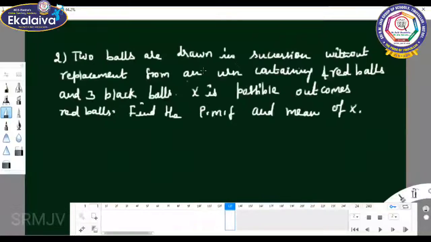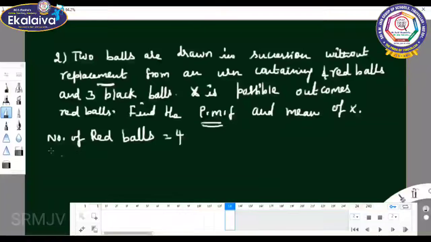See the second sum. Two balls are drawn in succession without replacement from an urn containing 4 red balls and 3 black balls. X is the number of red balls among the outcomes. Find the probability mass function and mean of X. So the number of red balls equal to 4.